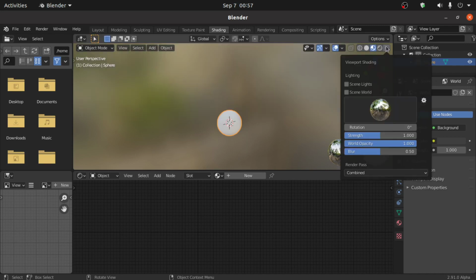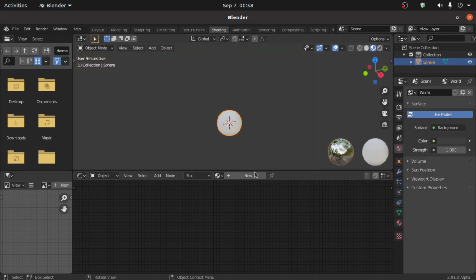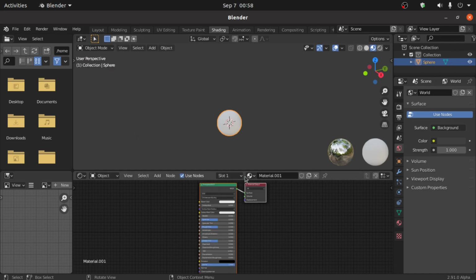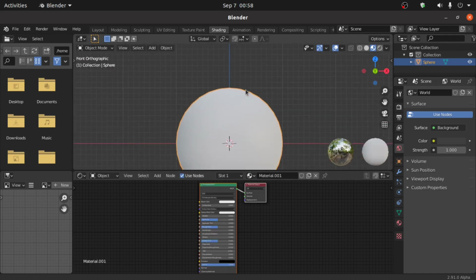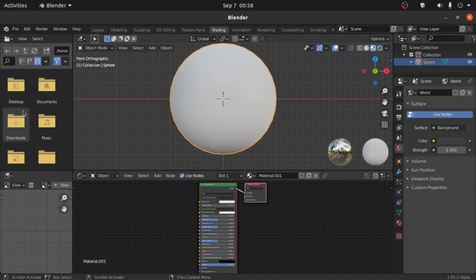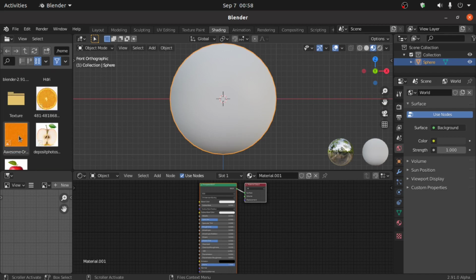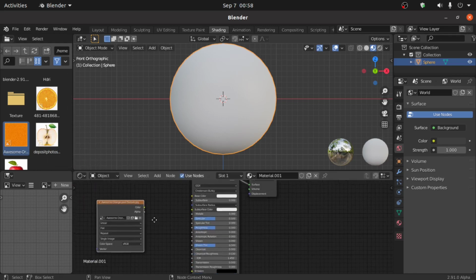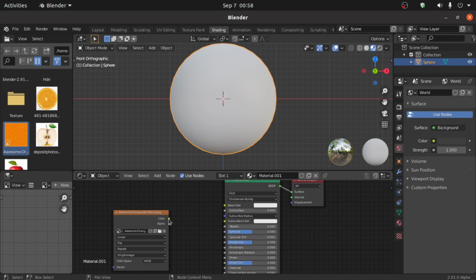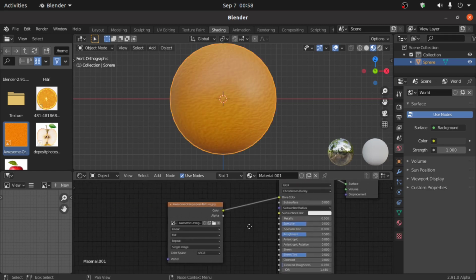Then click on this arrow and decrease this world opacity. Now click on this New icon. Then under this browser, open your folder and drag the textures here like this. Now connect this color point with this base color. Okay.